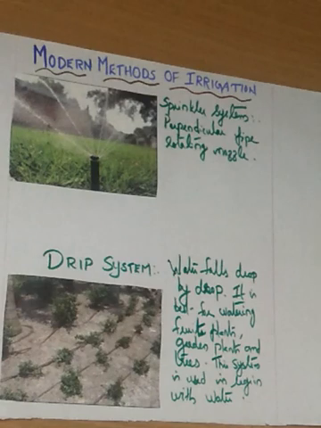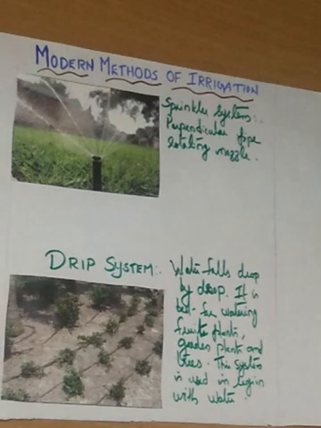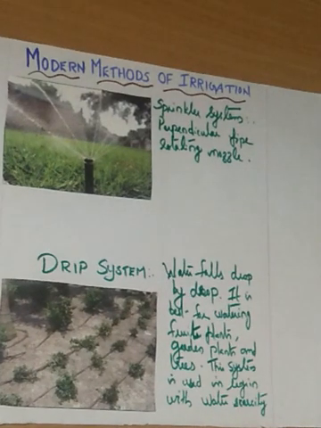So what is the sprinkler system? Where do we use the sprinkler system? This system is used in uneven land. This system is more useful on uneven land where sufficient water is not available.